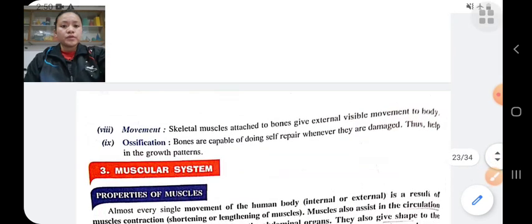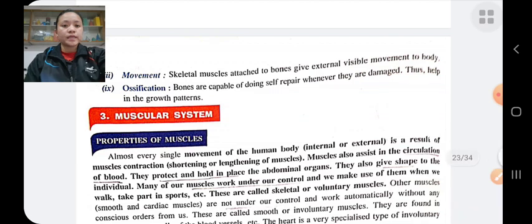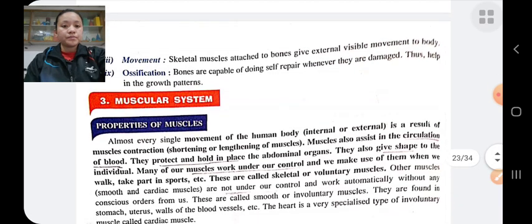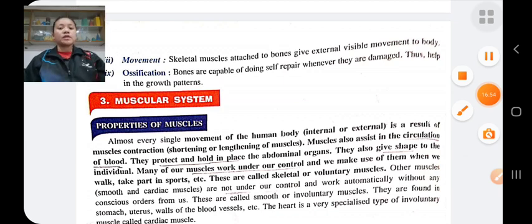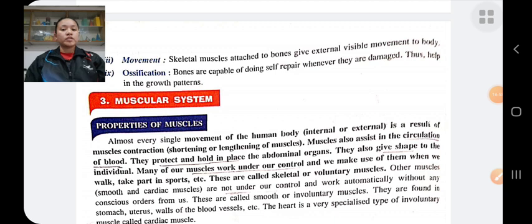So we have discussed the muscular system, in which we have discussed the properties of muscles, functions of muscles, types of muscles, and the mechanism of muscular contraction, how the muscle contracts. Properties of muscles.